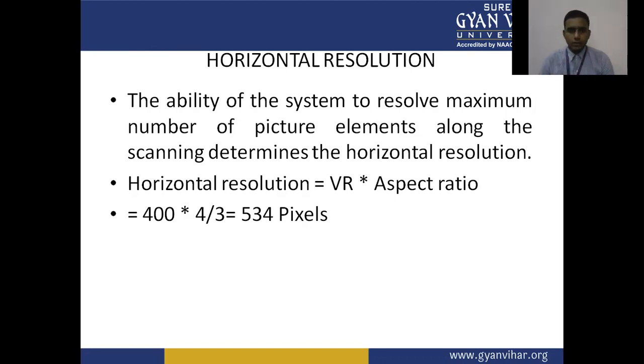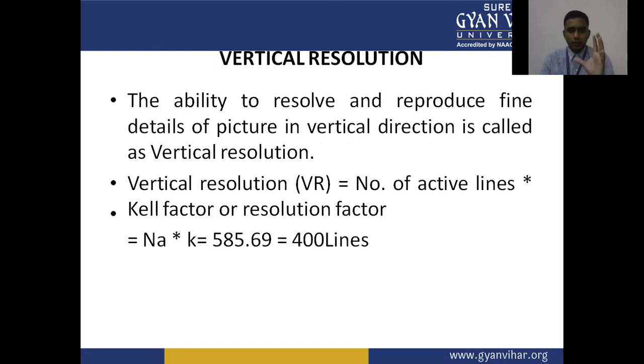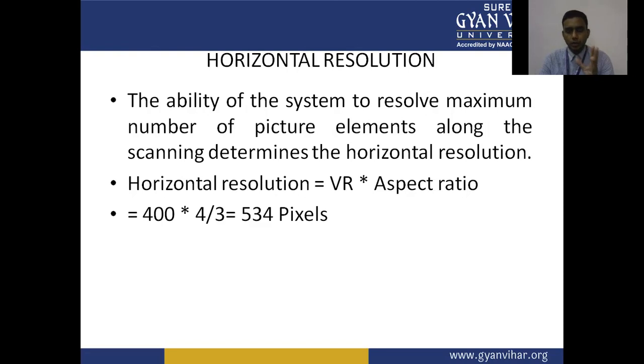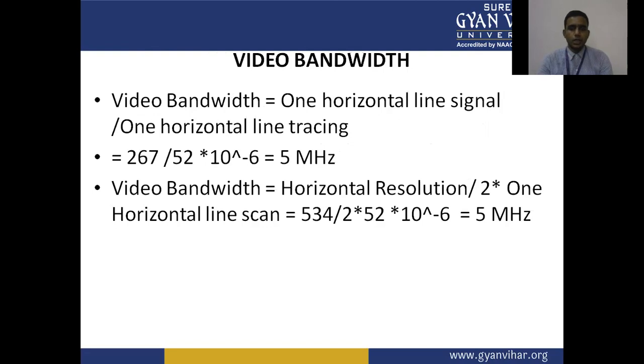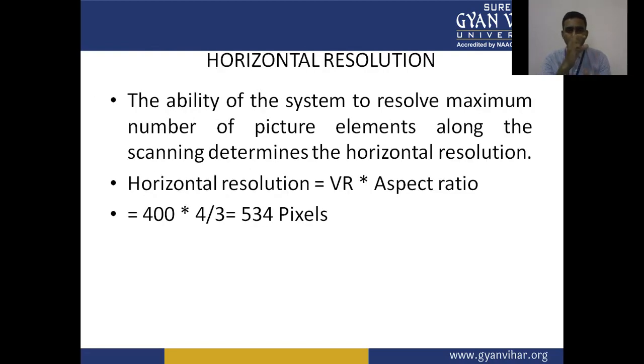So horizontal resolution gives the pixel value, and vertical resolution gives the lines value. Because in the horizontal resolution we consider only a single line, we measure the resolution for one line.